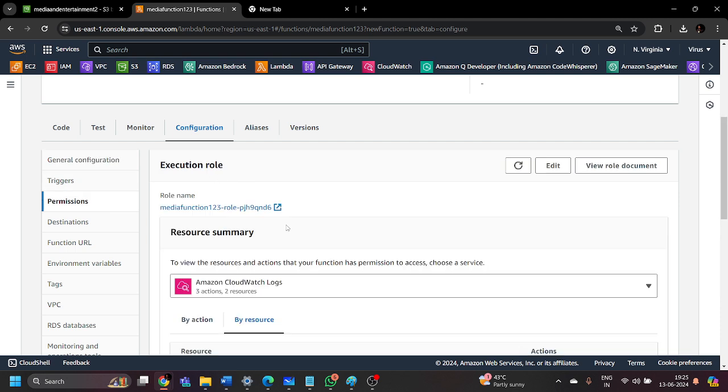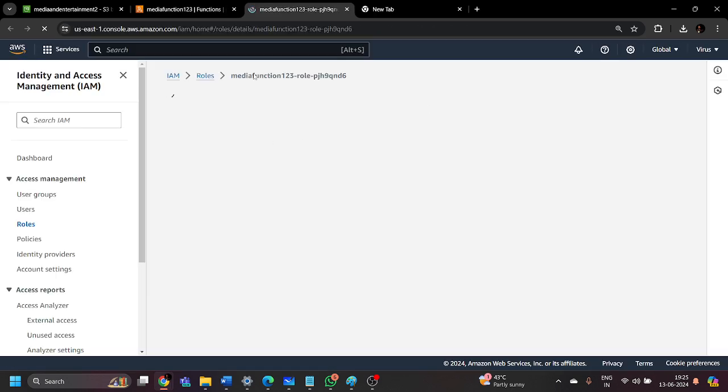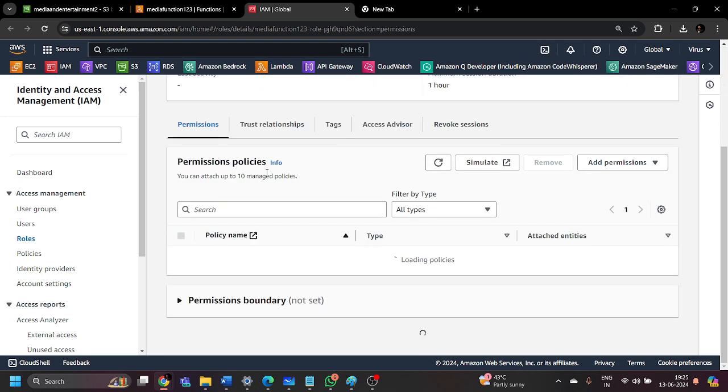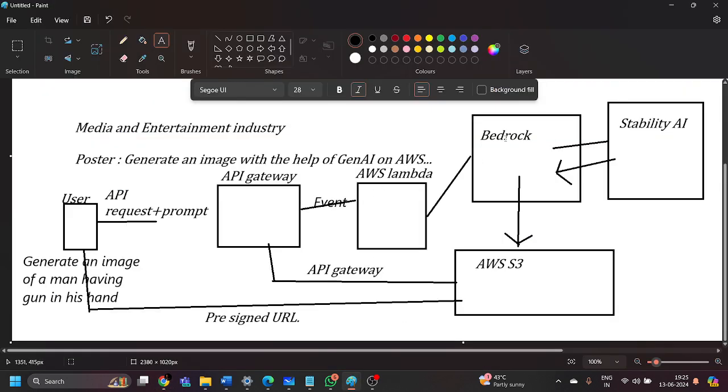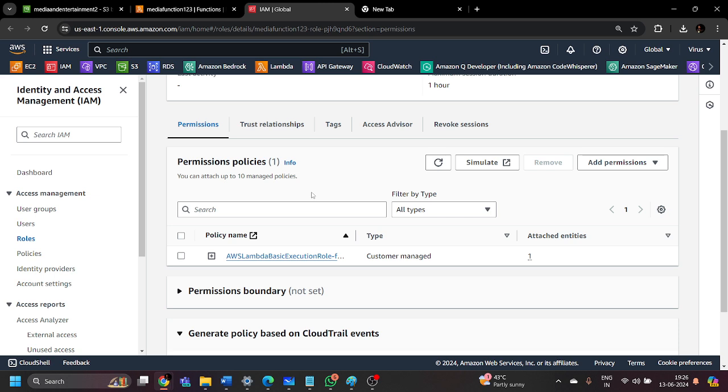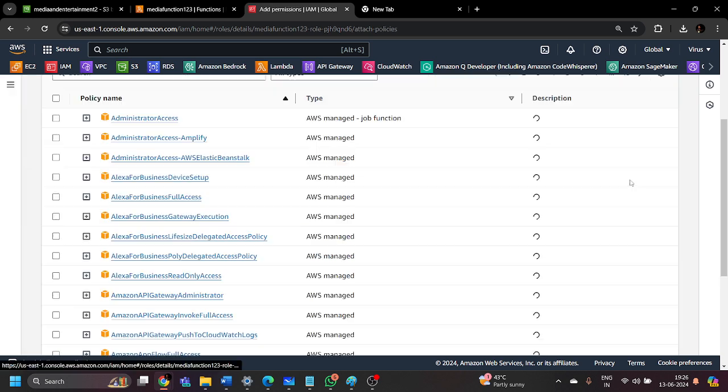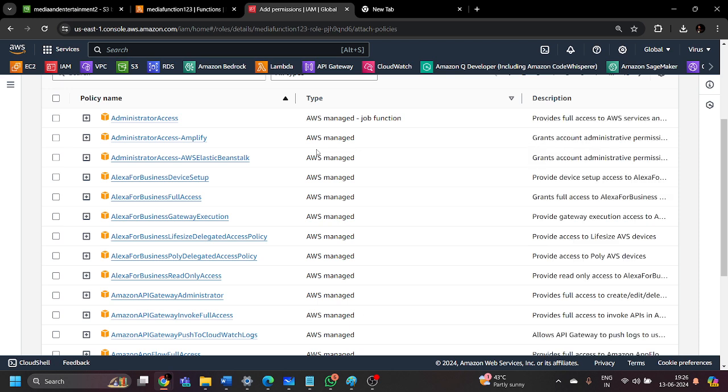Second, we need to go to the permission section. Here they have generated a default role for your Lambda function. If I click on that, it will take me to the Identity and Access Management console. We need to provide two types of permissions to this Lambda function: the first related to the Amazon Bedrock service, and the second related to the S3 service, because we are going to use both. With the help of this Lambda function, we will access Amazon Bedrock and also Amazon S3, because Bedrock is going to give us the desired output and we are going to store it inside the Simple Storage Service.